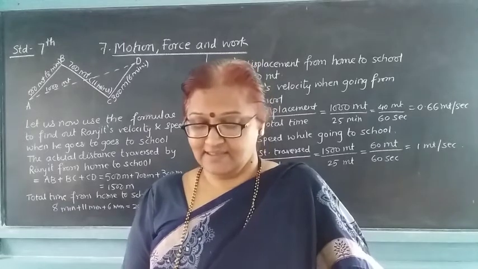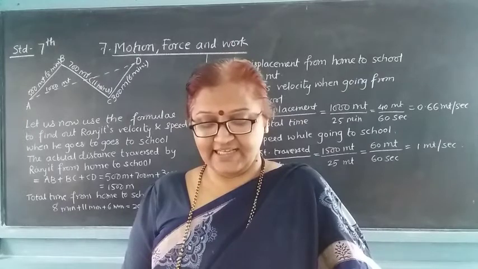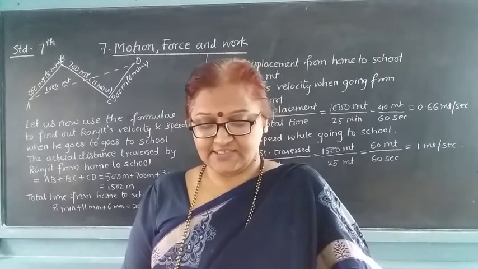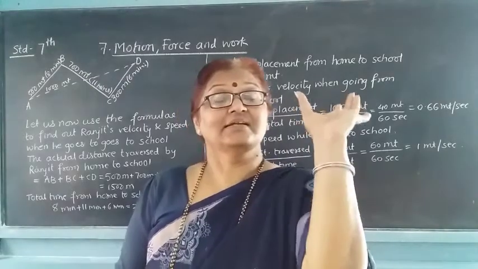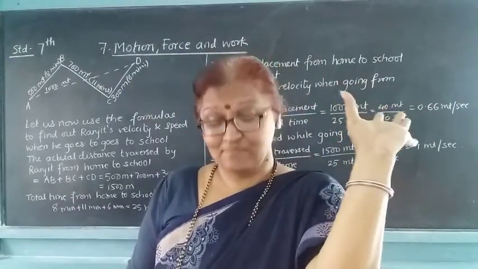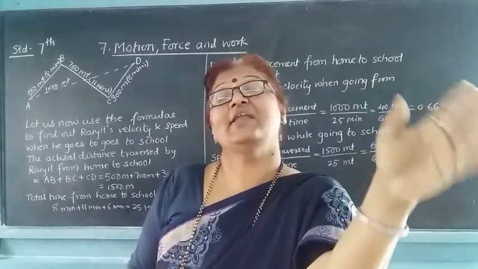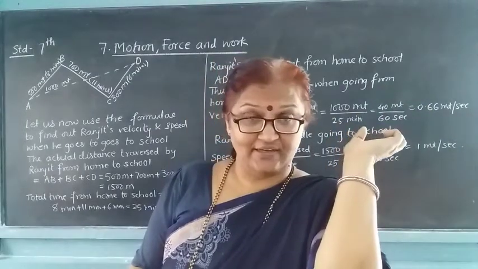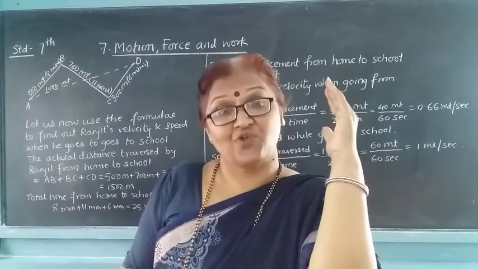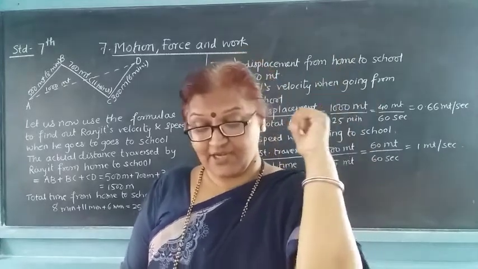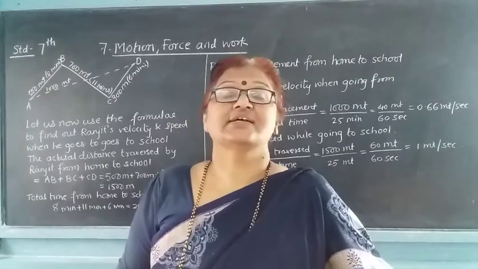Next comes the displacement. The minimum distance traversed by a moving body in one direction from the original point to reach the final point is called displacement. Displacement is the minimum distance travelled by a moving body from one point to another point, from the original point to the final point.